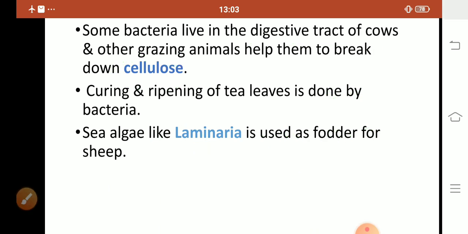Curing and ripening of tea leaves is done by bacteria. Sea algae like Laminaria are used as fodder for sheep.